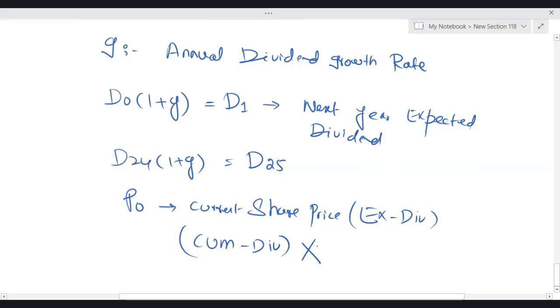If nothing is mentioned, we always assume the given share price is ex dividend. For cum dividend, the examiner will write the words cum dividend. We will not use the cum dividend price because it exists just for a few days. Always take the ex div price.